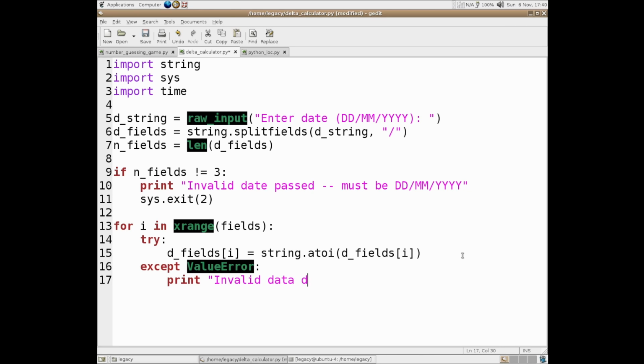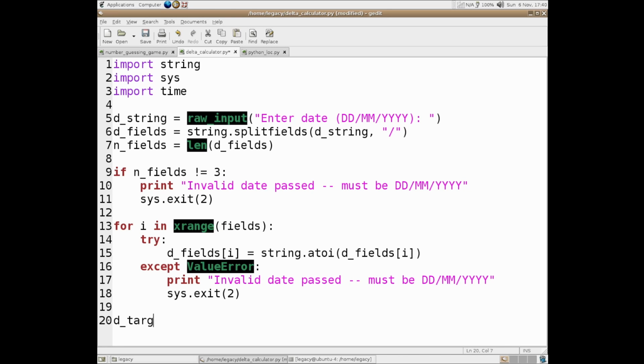And invalid date pass. So again, if any of these aren't a number, then we pass an invalid date, and then we put must be date, month, year. And here we are, sys.exit 2 once again. And then down here is where things get really kind of a bit weird.